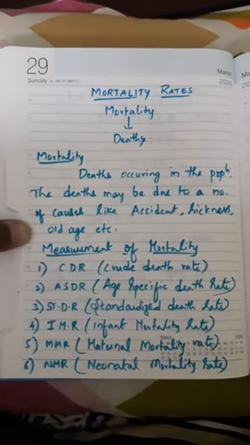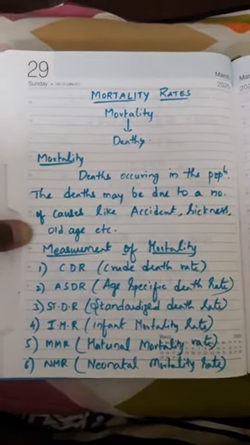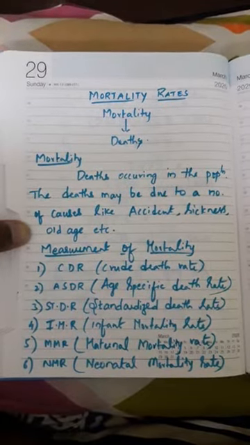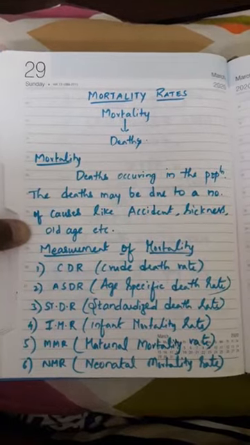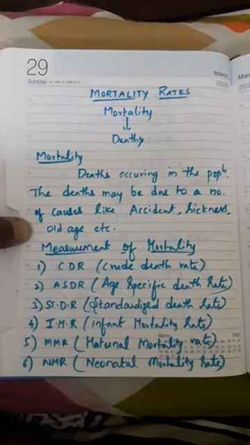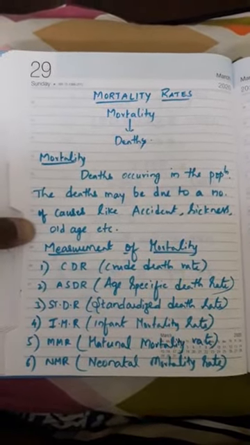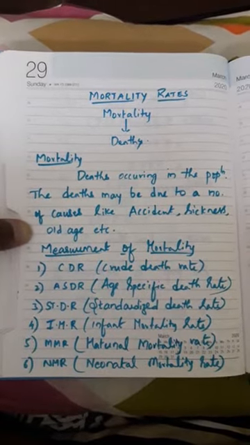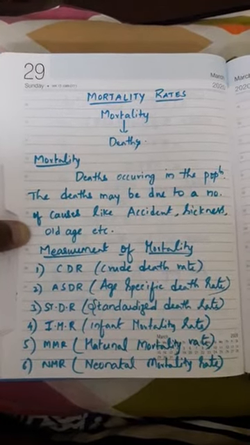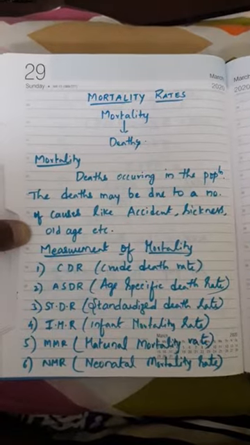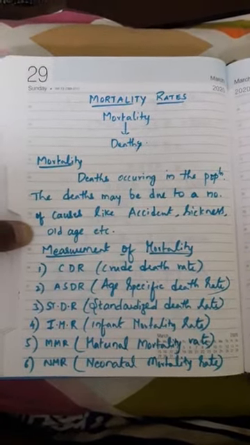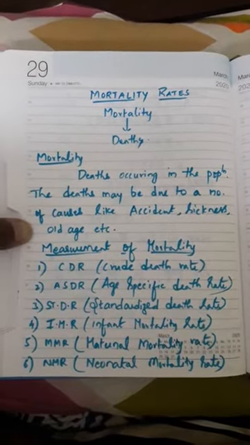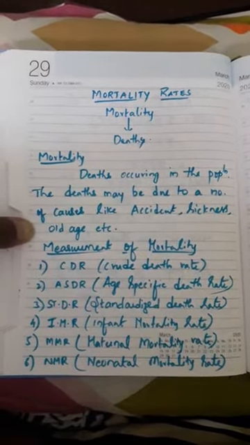Clear? So the deaths may be due to a number of causes like accidents, sickness, old age, etc. Most probably we observe only these three kinds of things. One is deaths occurring by getting sickness or illness, or unexpected death by accident.